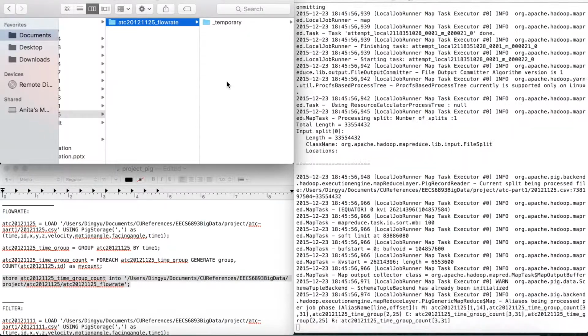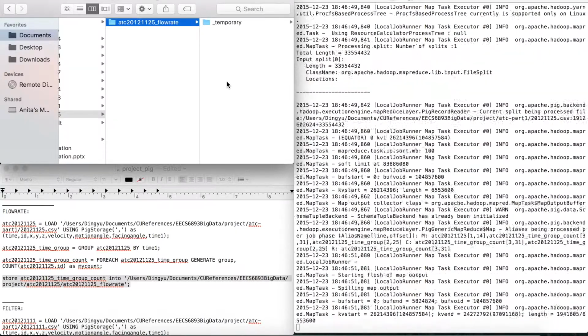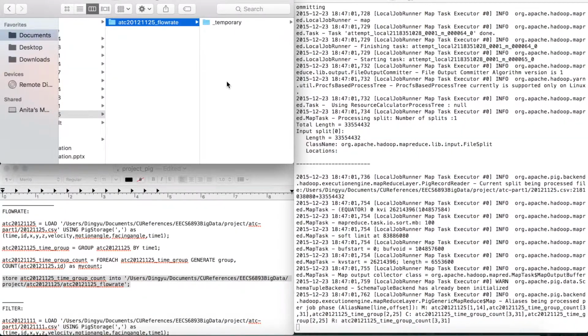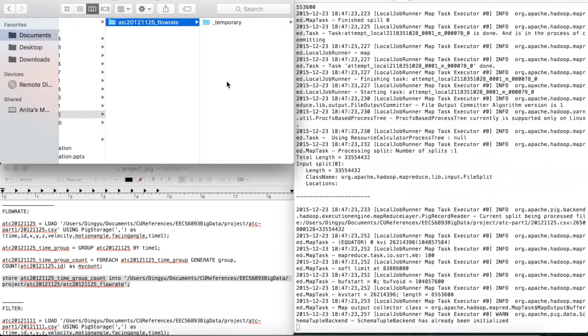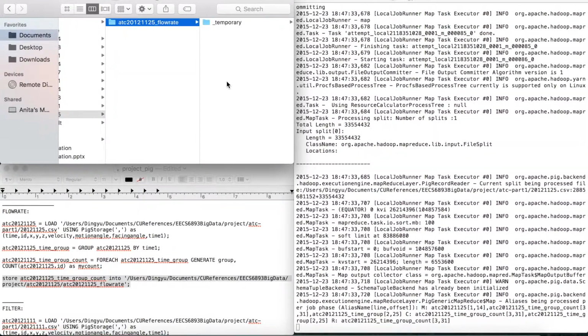This should take a while because our dataset contains thousands and thousands of lines. That's why we use Pig in our application, because Pig has MapReduce, which can improve its efficiency. If we use other tools, it will take much longer.